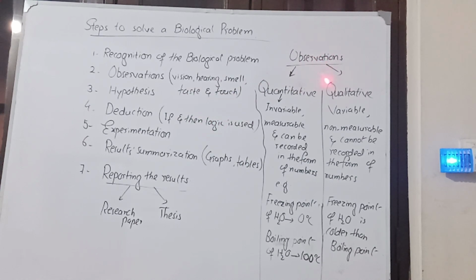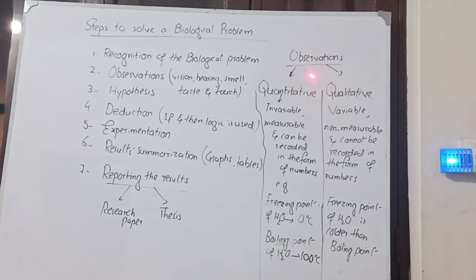These observations might be quantitative, or they might be qualitative. If we talk about qualitative observations, they are variable, meaning that they can be changed. Someone says that it's too much cold, another says that no, it's not too much cold. It means that they are variable. They are non-measurable, cannot be measured, and cannot be recorded in the form of numbers.